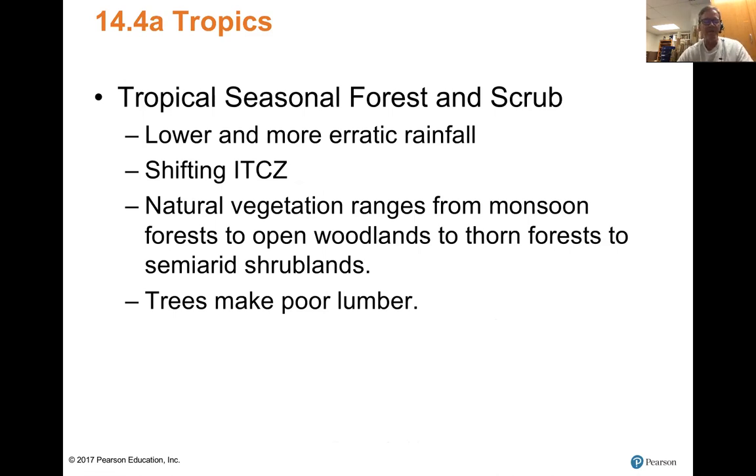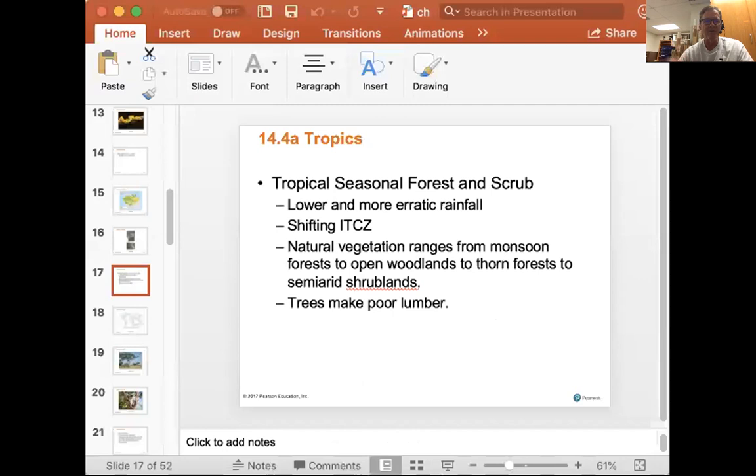Okay, so that's your tropical rainforest. Now we'll stop there and come back and do the rest of it in part 2. We'll go through these one at a time very quickly, and you can go over it. But make sure you follow this in your book. Pay attention to the maps and everything, because all the Mastering animations and so forth have to do with that.